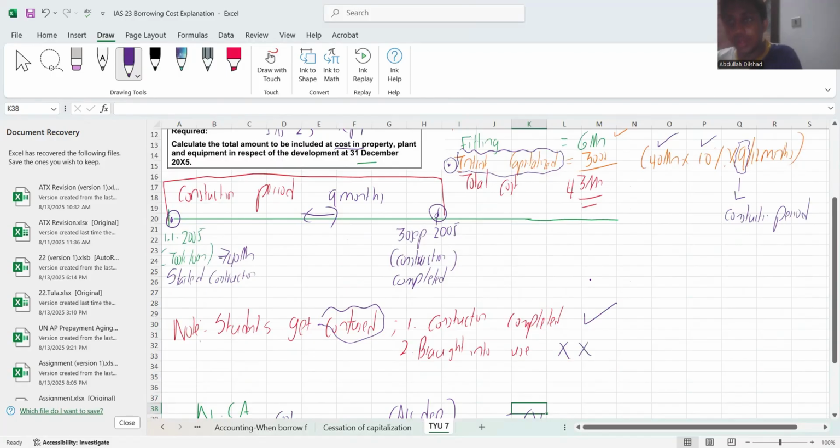Because IAS 23 specifies you only need to look into the construction period, which is from the date of construction to the date when the construction ends, not when it is brought into use, right? This brought into use date will be used when you're calculating depreciation under IAS 16, right? You will look into that in your IAS 16 recordings and you will be able to understand, all right?